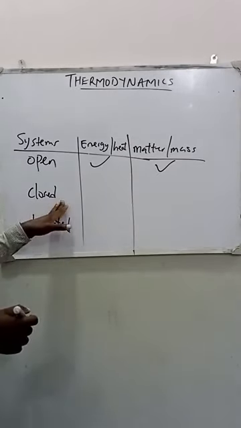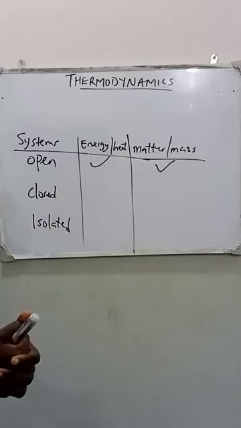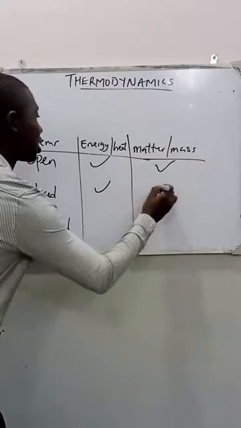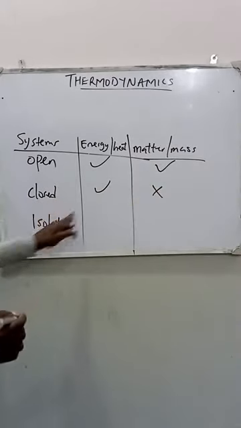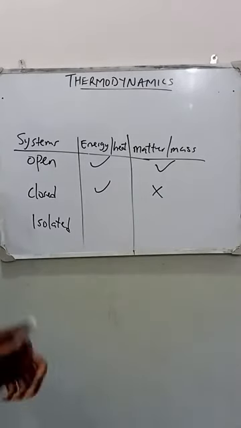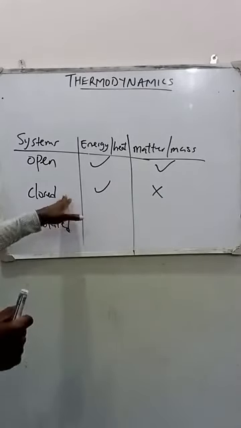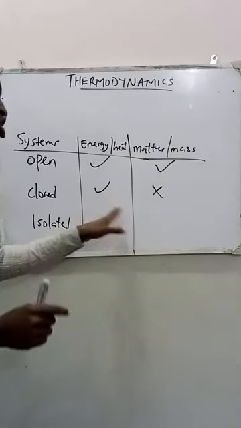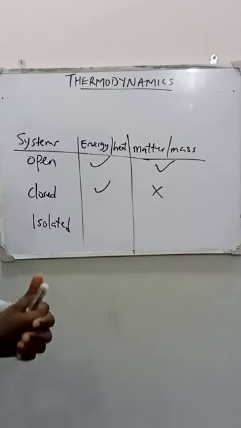A closed system is a system that allows the exchange of heat but not matter between itself and the surroundings.